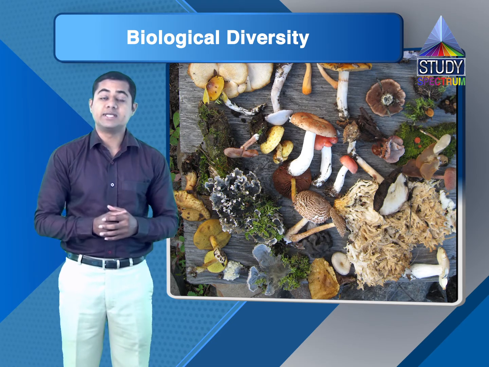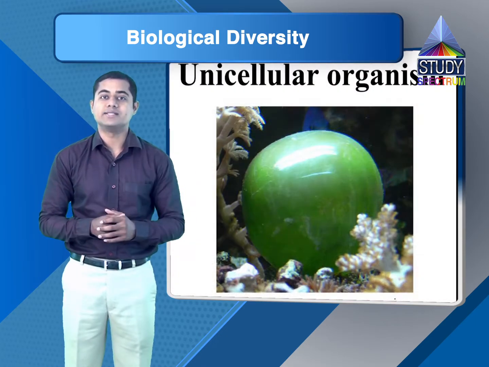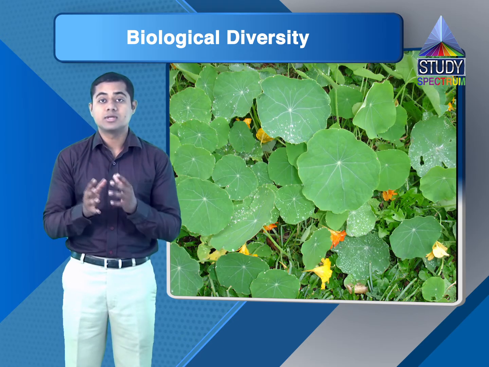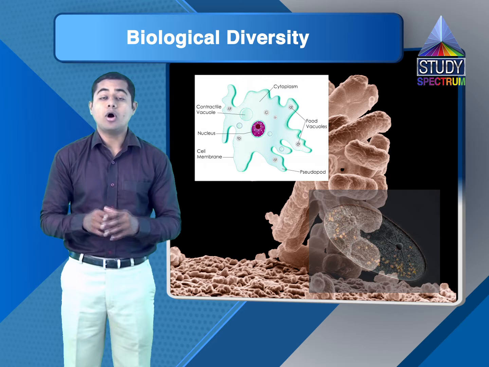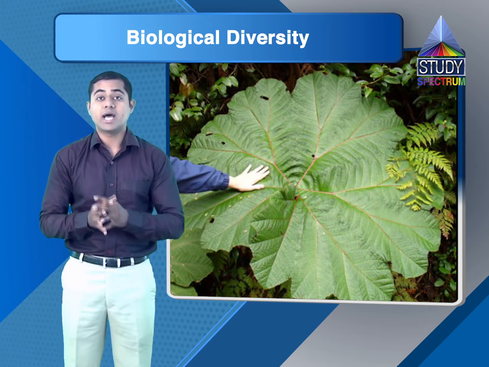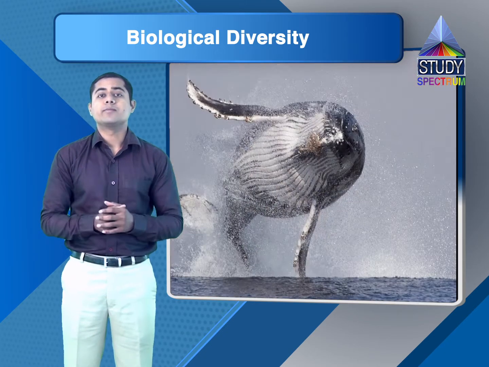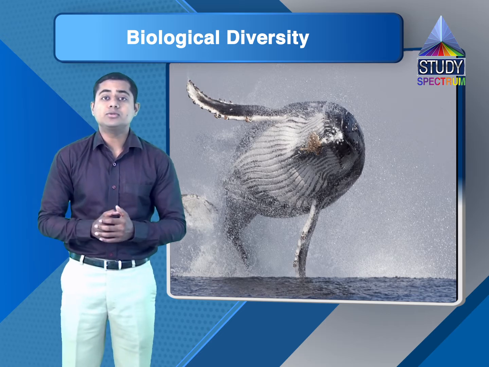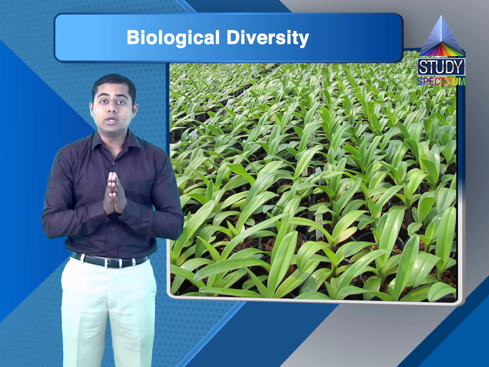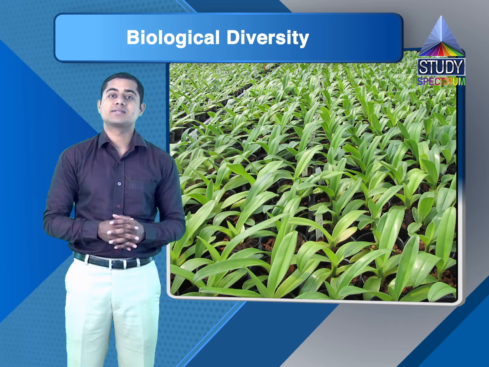When we talk about living things, it starts from microorganisms, or unicellular, one-cell organisms. Let it be unicellular plants like chlorella or unicellular animals like amoeba and paramecium, or maybe higher complex living organisms like huge plants or huge animals, huge in size as well, like elephants or whales. Starting from microorganisms to the huge animals and complex plants, this living world exhibits a huge diversity, a huge variety in many aspects.